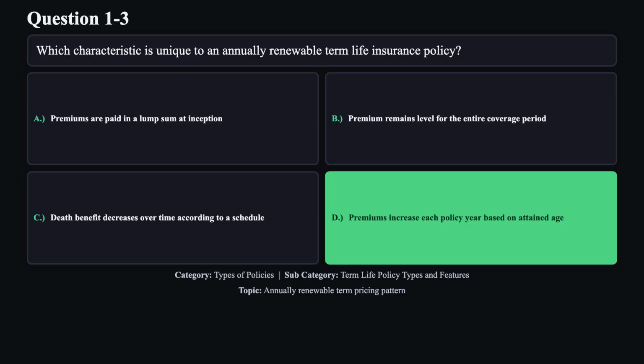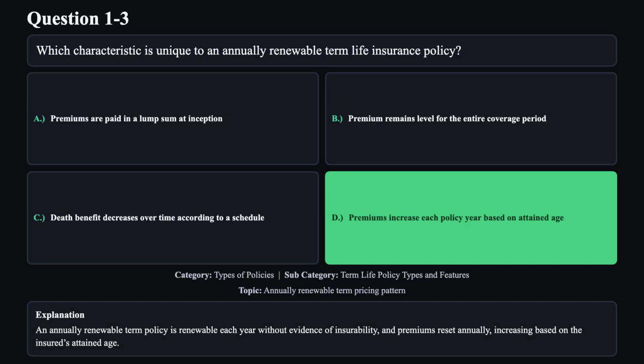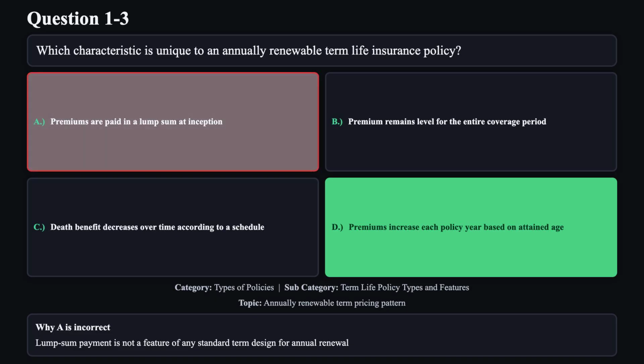The correct answer is D. An annually renewable term policy is renewable each year without evidence of insurability, and premiums reset annually, increasing based on the insured's attained age. Reason A is not correct.